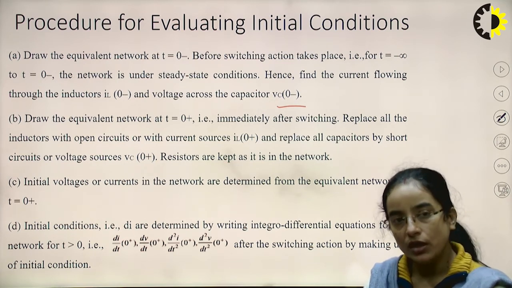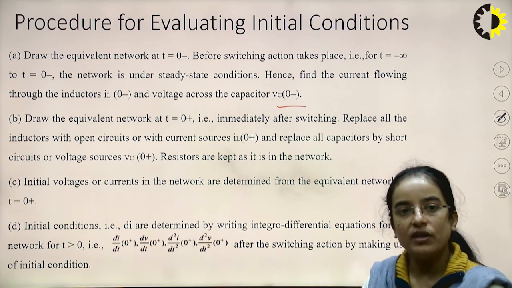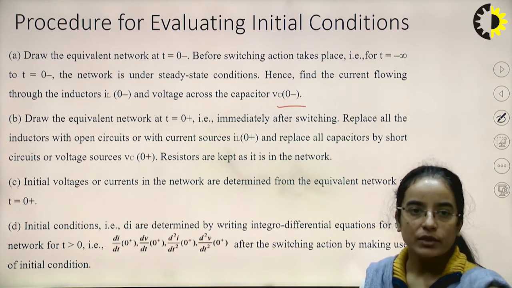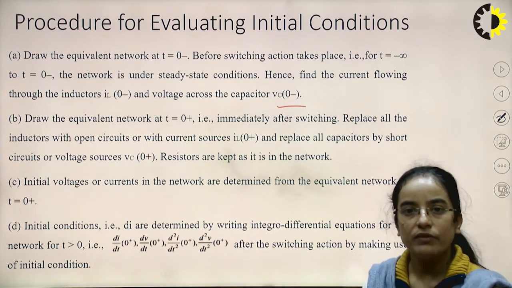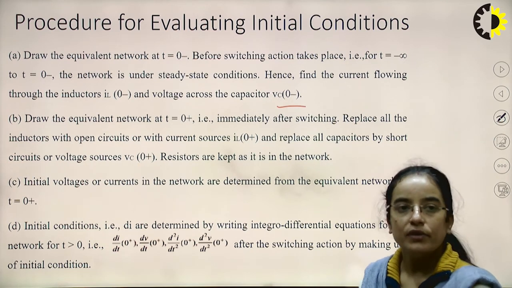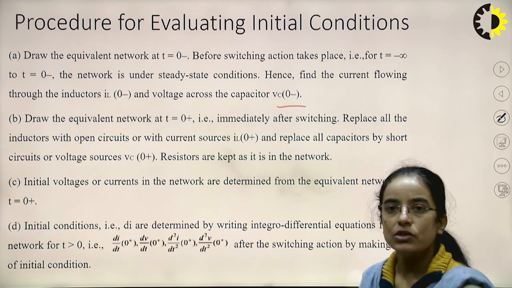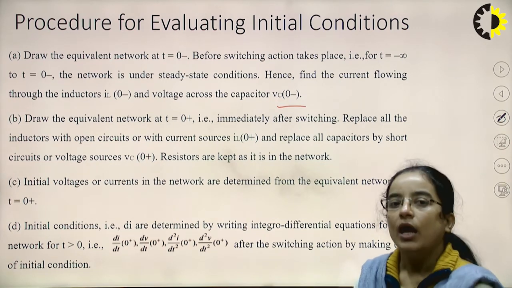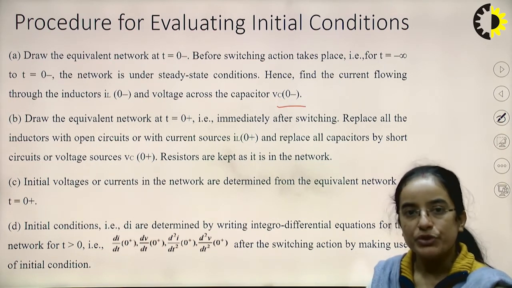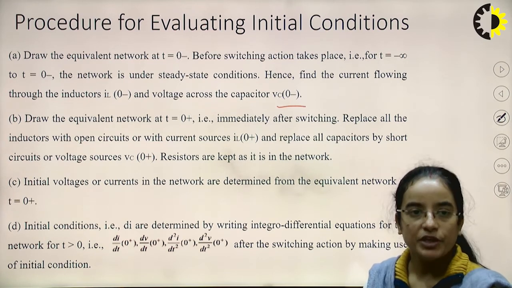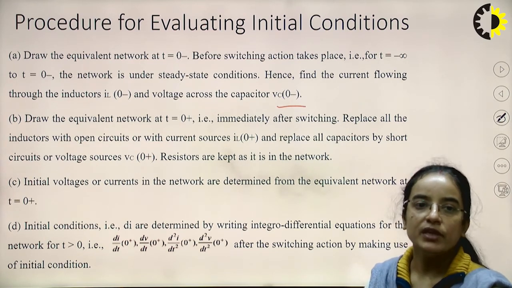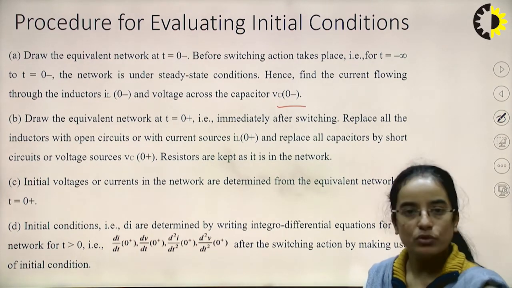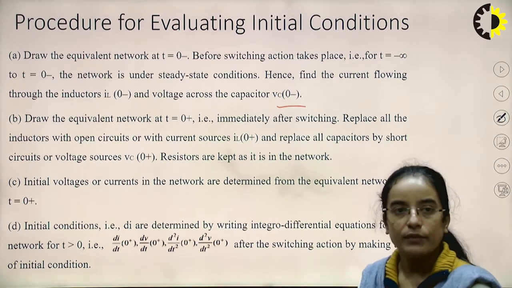Now the integral differential equation will be written for the time t greater than 0, and we will solve that equation with the initial values that we have got. Our target is first to calculate the initial values according to the given circuit condition. Then we will write the integral differential equation for t greater than 0, and then we have arbitrary constants for solving the differential equation. We will put those constants in and solve the equations.